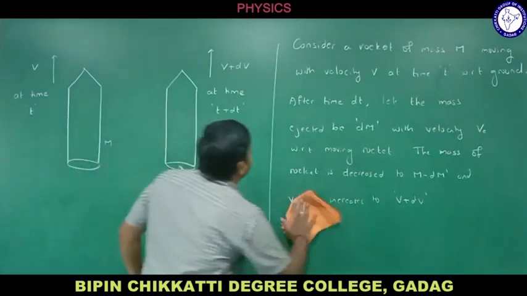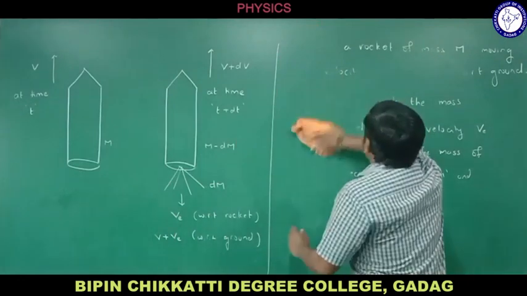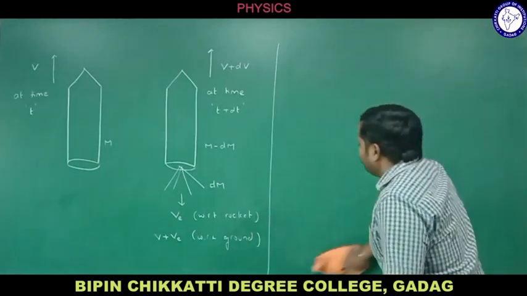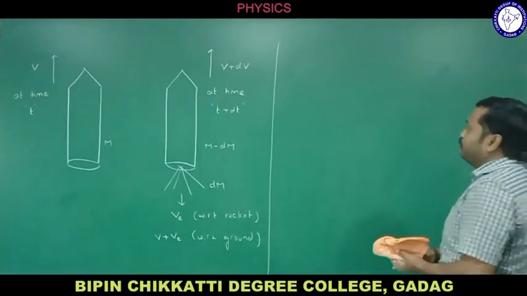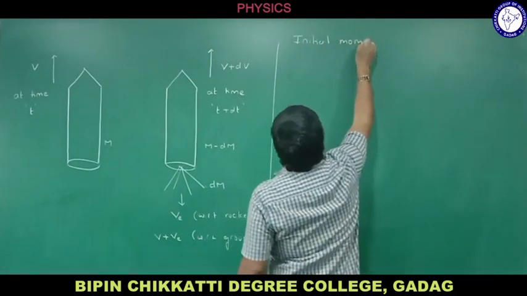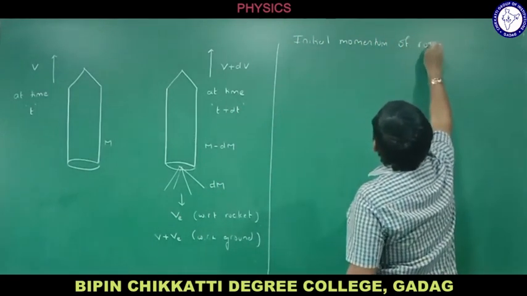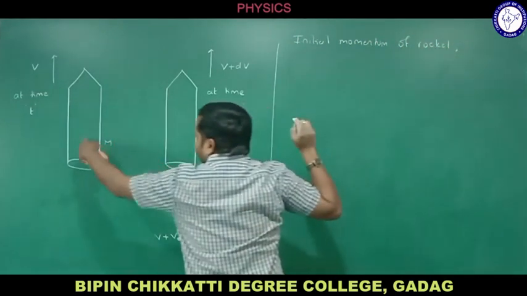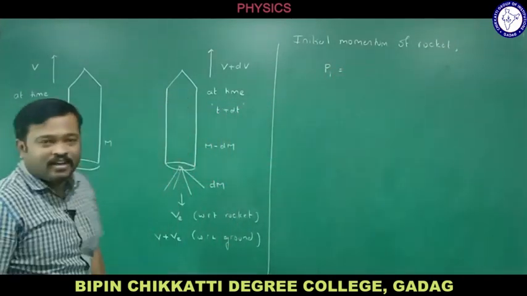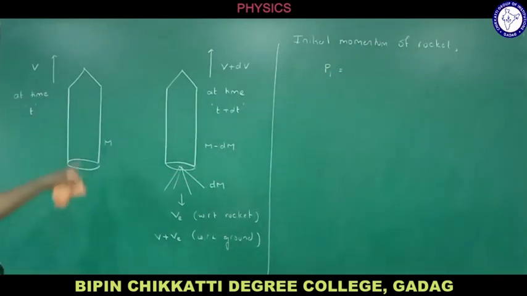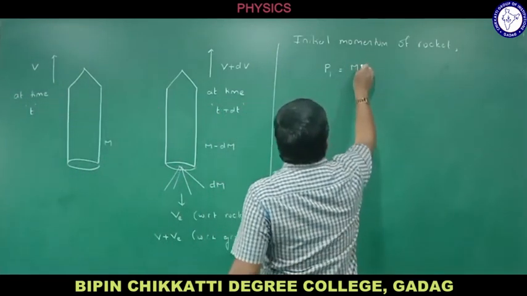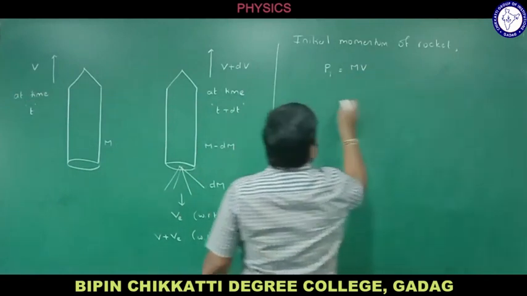Now let me go with the mathematical equations. Let us check how the law of conservation of momentum works here. Let me take first the initial momentum and final momentum. What is the initial momentum of the rocket? Let me call it Pi. Momentum is mass into velocity. Mass is m, velocity is v, and it is moving in the upward direction. So the initial momentum of the rocket is m into v.